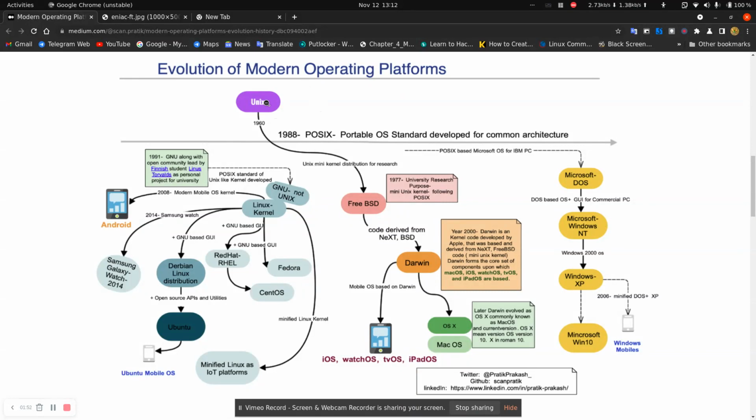Unix was first introduced in 1960, and then in 1988 a portable OS standard was developed for common architecture, and then FreeBSD.